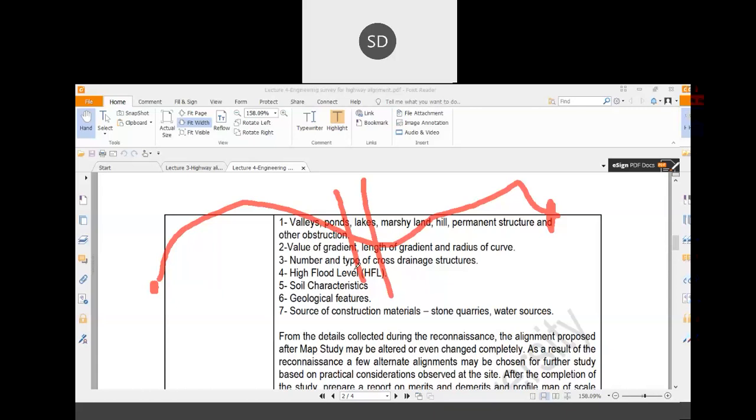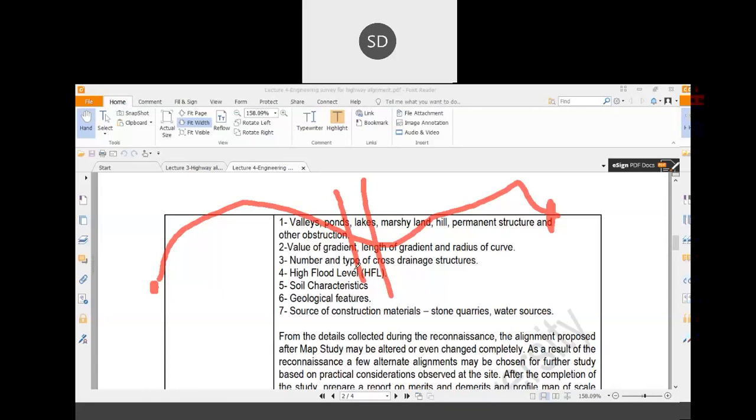Then soil characteristics. What are the characteristics of the soil? Whether the soil can bear the load of the vehicles or not. And if it cannot take the load, then whatever measures could be taken economically to make the road very economical. Then geological features, different geological features like the topography of the area, etc.